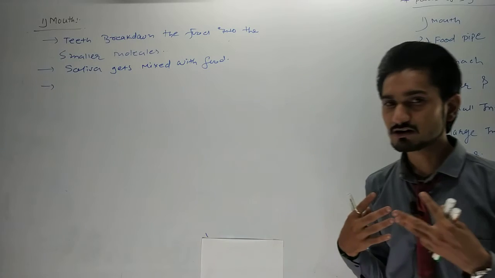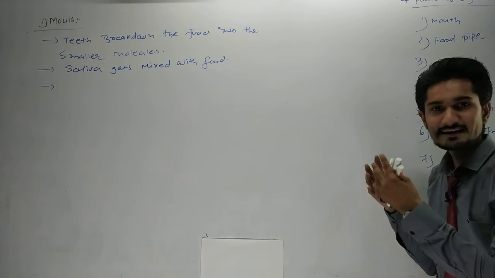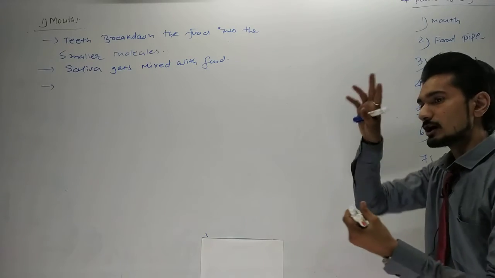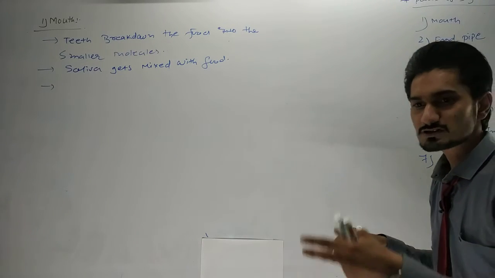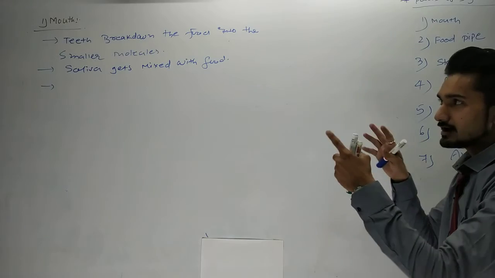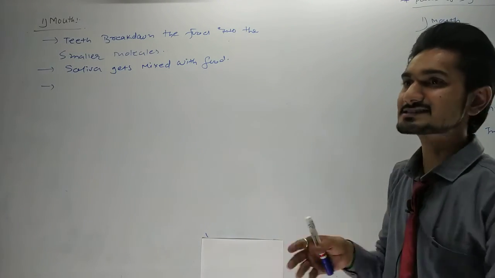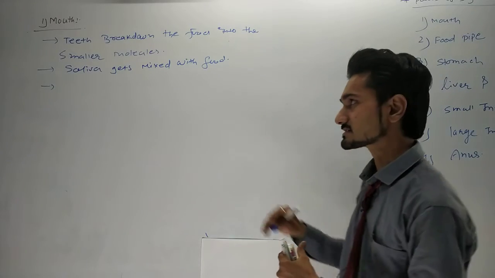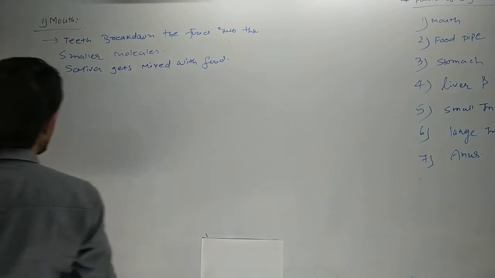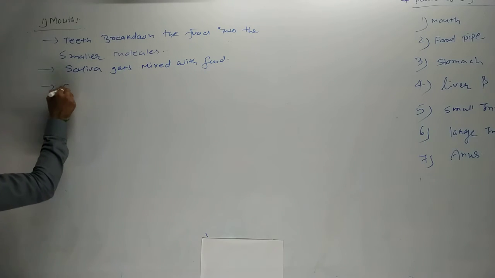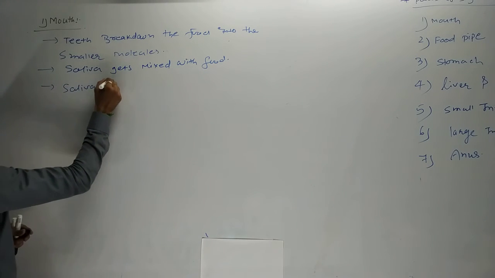I have already told you what a gland is. A gland is kind of an office in which the employees are working. So the office has employees, and employees are doing some work. Now the glands are the things that create a substance, and the substance helps in our digestive system. So we can say that saliva is secreted in the salivary glands.